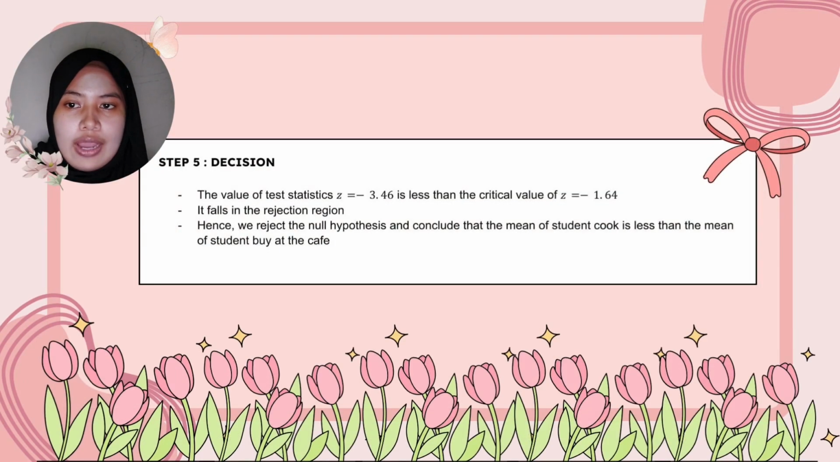And the last one is step 5. Make a decision. The value of the test statistic, negative 3.46, is less than the critical value, Z equals negative 1.64. It falls in the rejection region. So we need to reject the null hypothesis and conclude that the mean of students who cook is less than the mean of students who buy at the cafe.